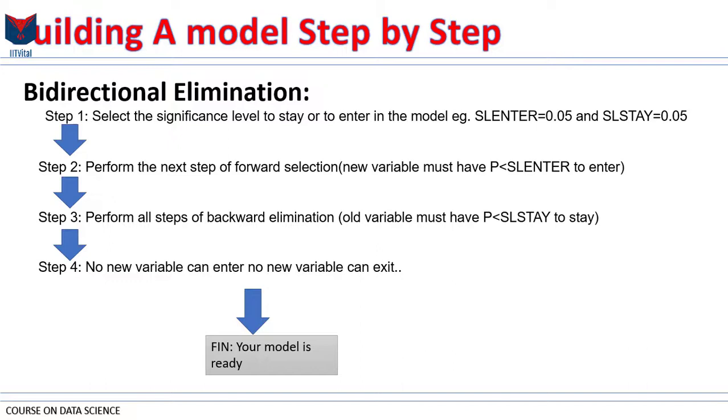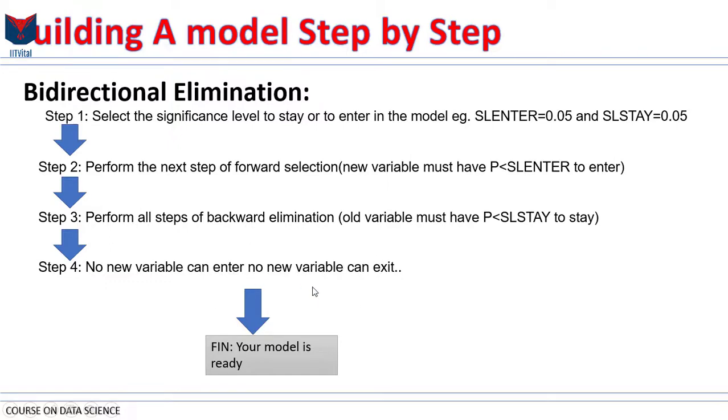Then you proceed to the finish because your model is ready. You can't add anything, you can't take anything out. You have created the model. So this is one of the more tedious methods. Of course you would have to get a computer to do this for you, because otherwise you would go insane putting variables in and taking them out. But that's how bidirectional elimination works, and once again some people call it stepwise regression.